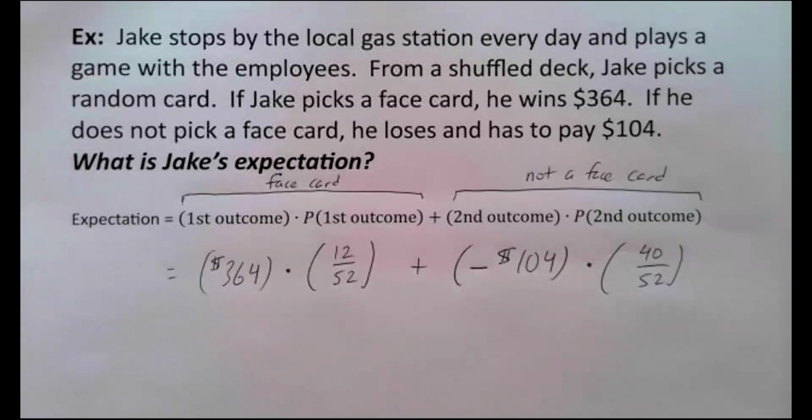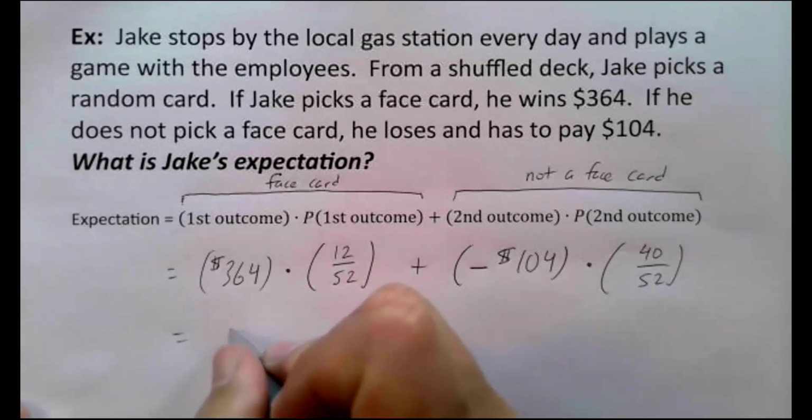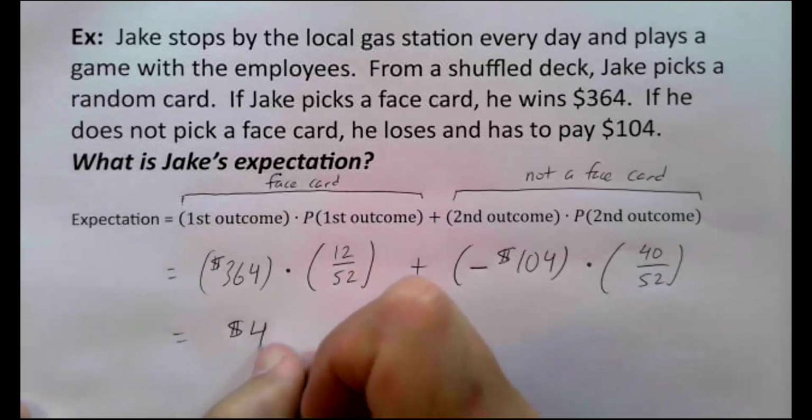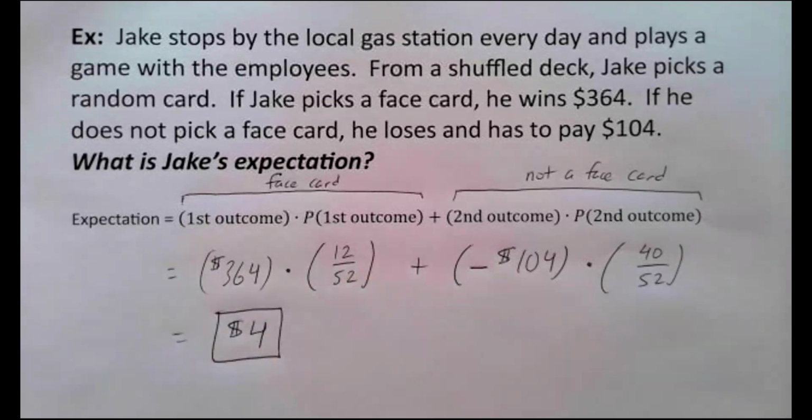If you do put this all in your calculator, I believe the answer is $4. And it's a positive $4. Since this is positive, that actually means this is a good game for Jake. That actually means if Jake plays this game in the long run, he's likely to win some money. That's what that means. Since the fact that that expectation is positive means Jake is likely to win some money if he plays this game a lot.